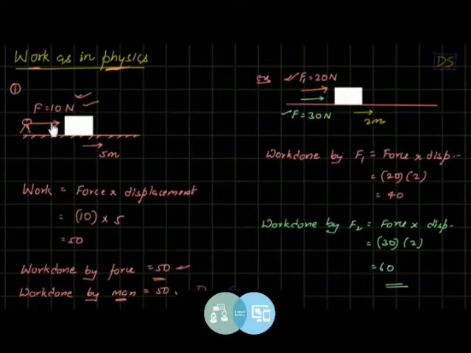So it's very simple. If only one force is acting on the block, there's absolutely no confusion and it's a very simple case. By using this formula, you can calculate work done by that force. If multiple forces are acting like this, in this case you can see two forces are acting. If you want to calculate work done by this force, you take this force and the displacement. If you want to calculate work done by this force, then you take this force and the displacement. You understand? So this was our first point regarding work in physics, students.